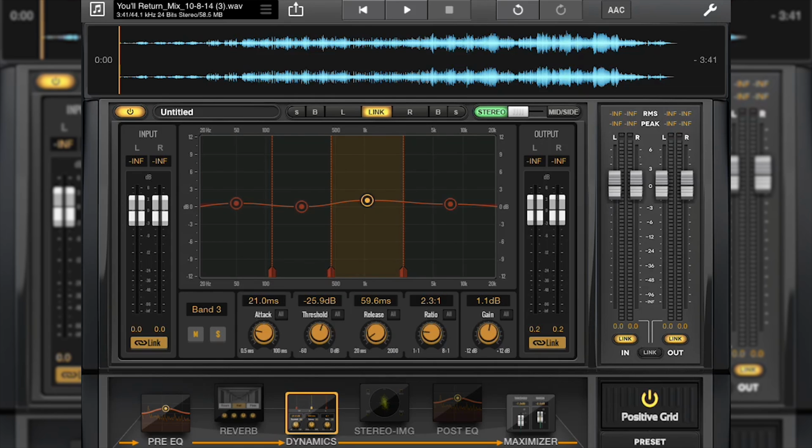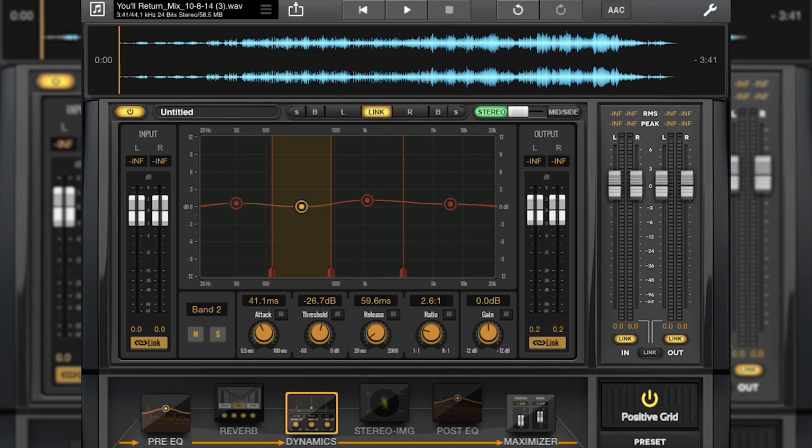In this case, as you can see, I worked a little bit on the vocal range right here with a compression of around 2 to 1 and a makeup gain of 1 dB. That allows the vocal to sit in the mix a little bit better and to be present at the same time.